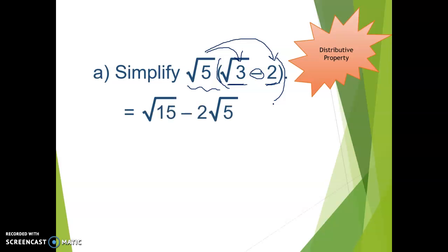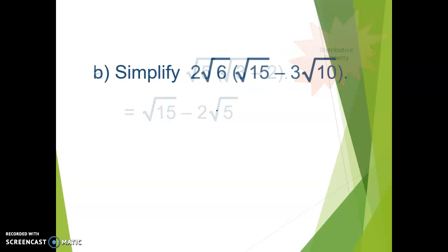So we take the square root of 5 times the square root of 3, which gives the square root of 15. And the square root of 5 times negative 2 gives us minus 2 square root of 5. Okay, that's as simple as that gets. We cannot simplify that square root of 15 anymore. So that is the final answer, as simplified as it gets.